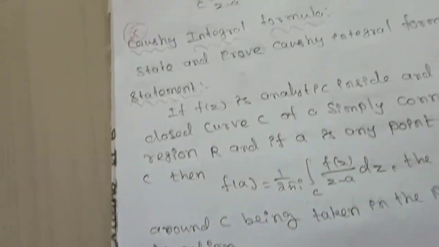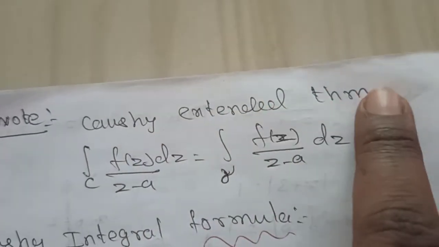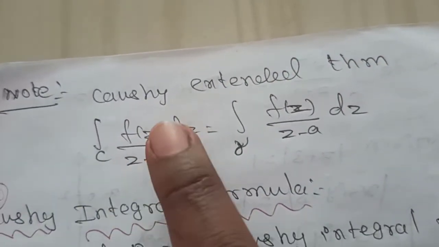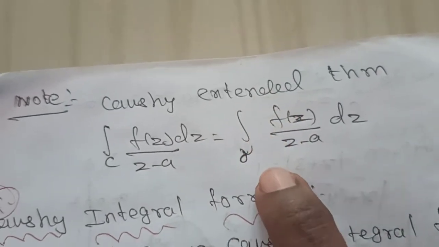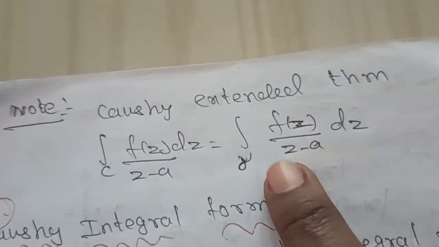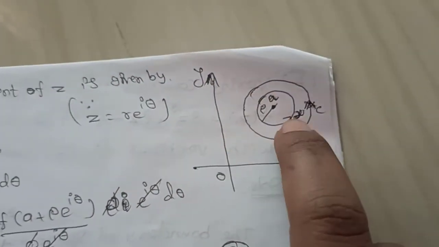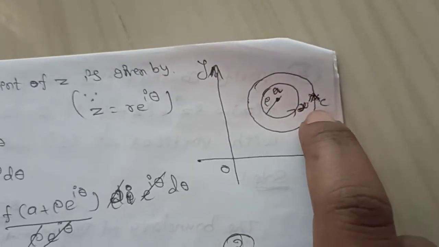Another form of the Cauchy extended theorem is integration over C of f of z divided by z minus A into dz equals integration over gamma of f of z divided by z minus A into dz. In this statement we are using the curve C and the circle gamma, so there are two curves given.